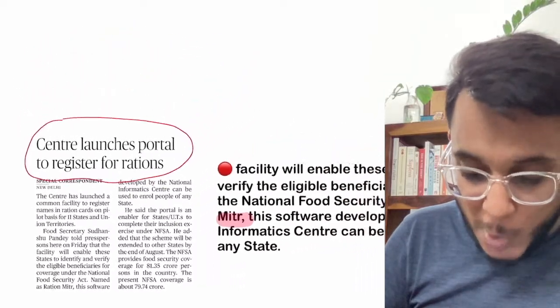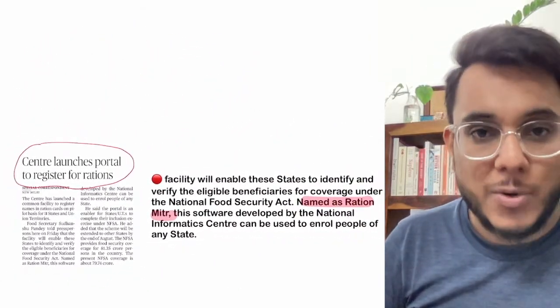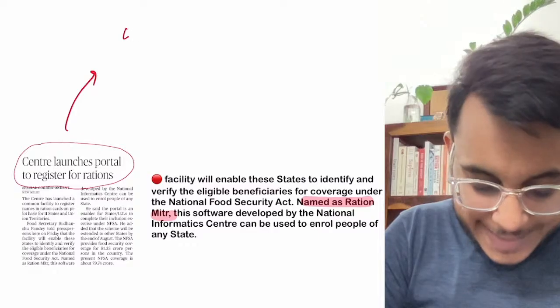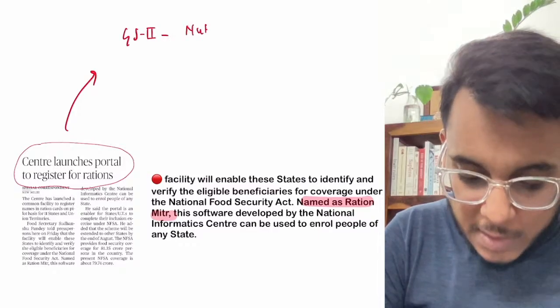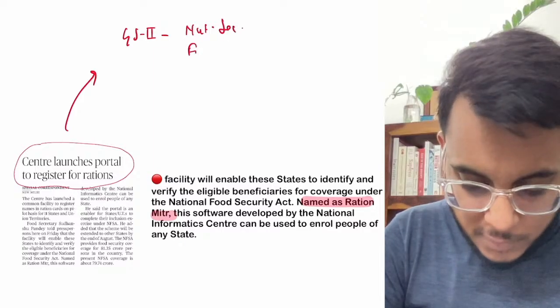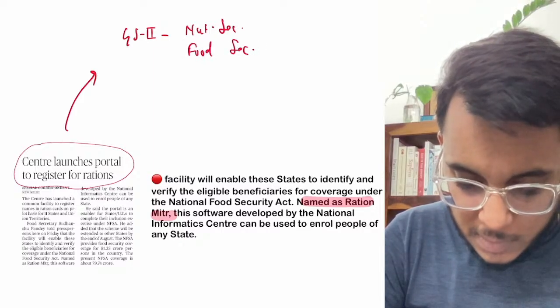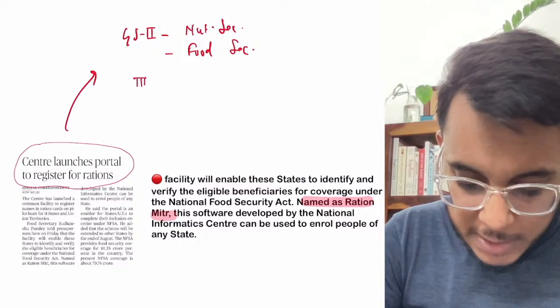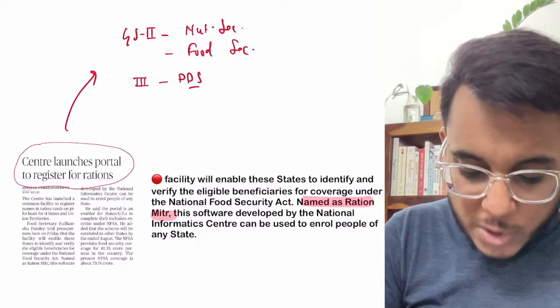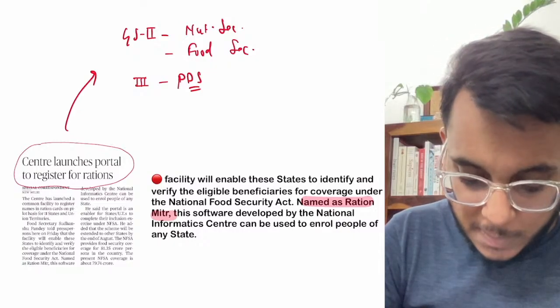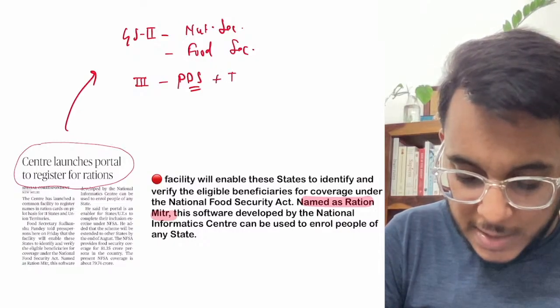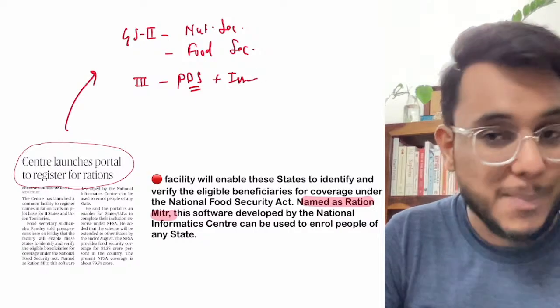Now guys, before going into this particular article, a little bit of background I'll tell you. This article is going to be important in GS paper number 2, nutritional security, food security. Clear? Moreover, in GS paper number 3, public distribution system, PDS and PDS related issues, reforms, this article is also important.